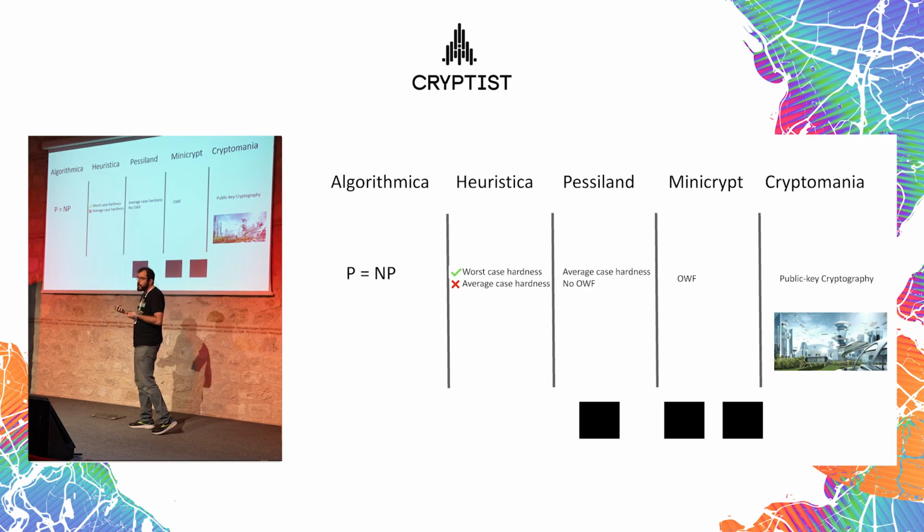You have all of public key cryptography, and hence you have digital signatures by default, so you can actually sign these transactions. Basically every technology you know of, which is more than just this chaining operation, needs to be conditioned on the fact that we live in Cryptomania and hence public key cryptography exists.